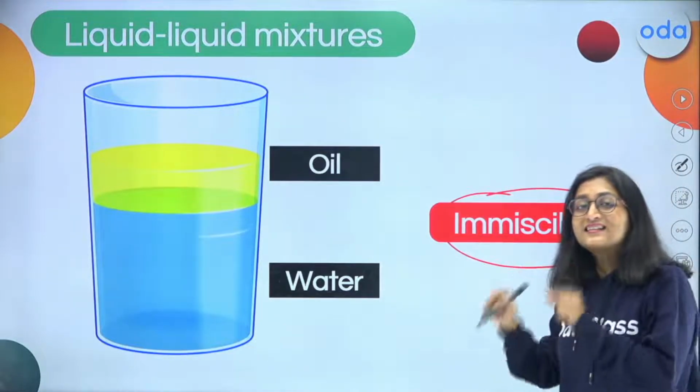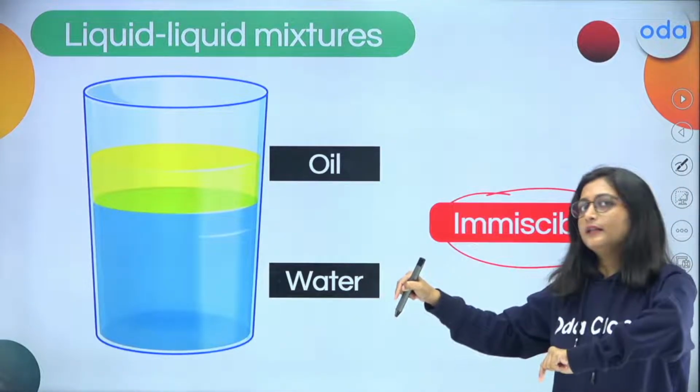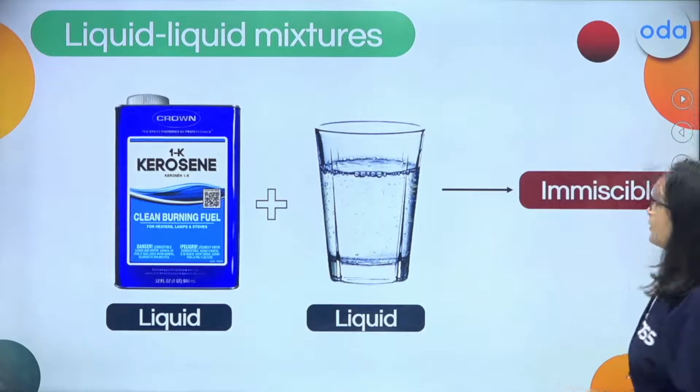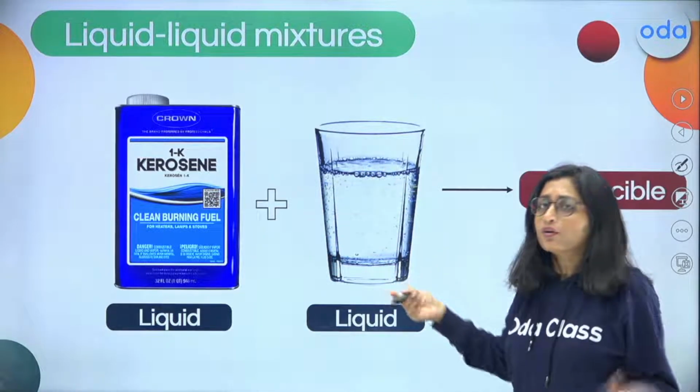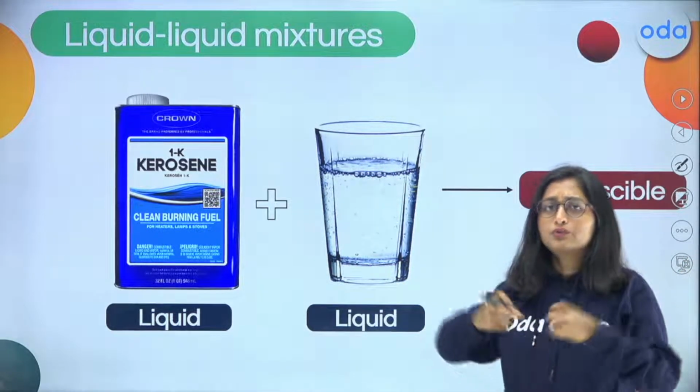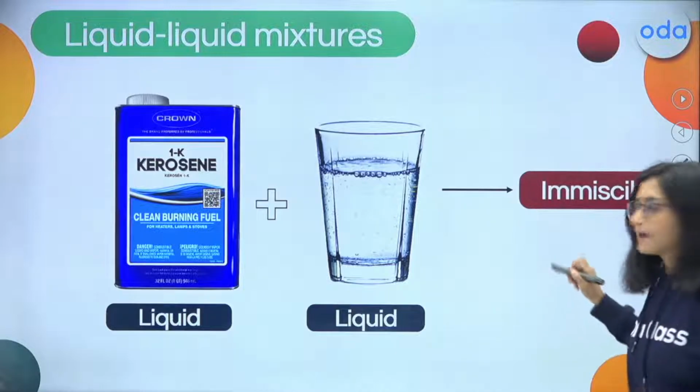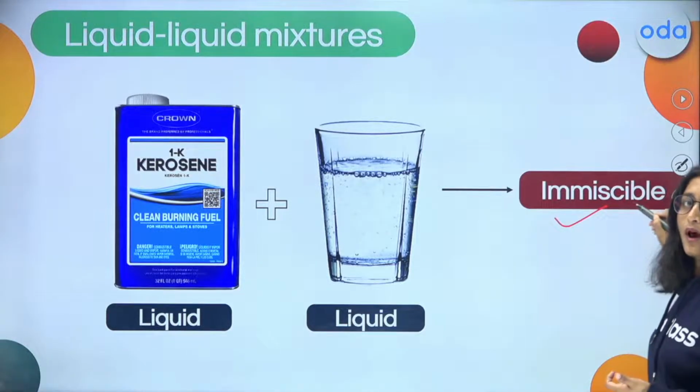One component is not going to dissolve in the other component, resulting in the immiscible one. Kerosene with the water: if you just pour the kerosene into the water, you will find that they are going to show separate layers. What is that? That's going to be the immiscible one.